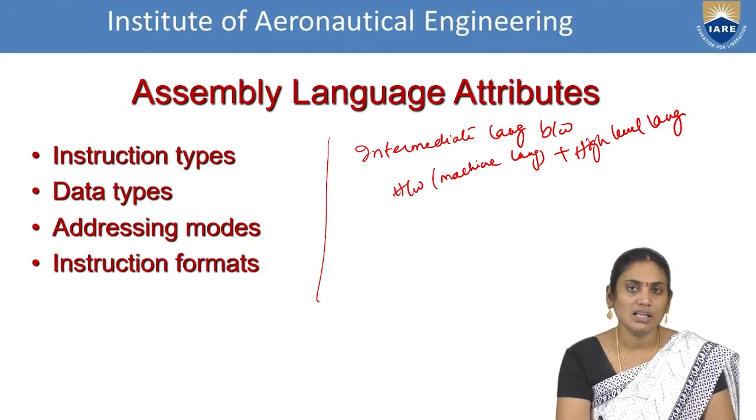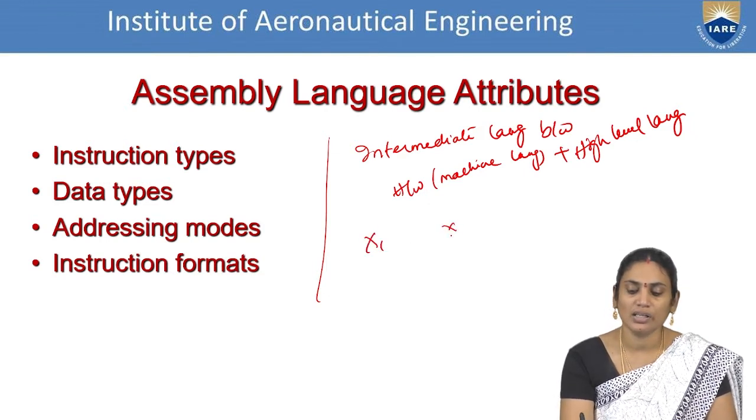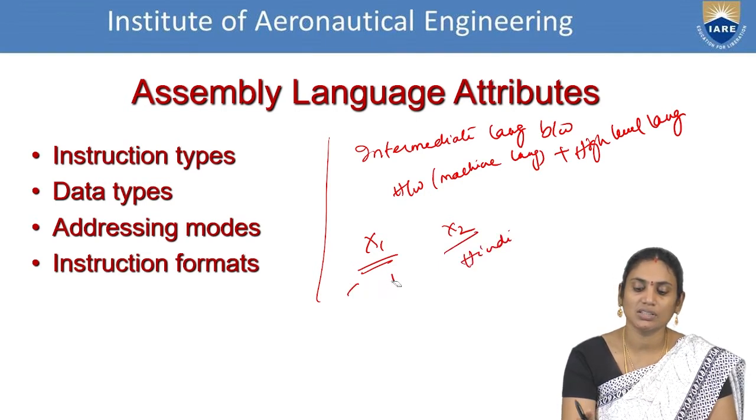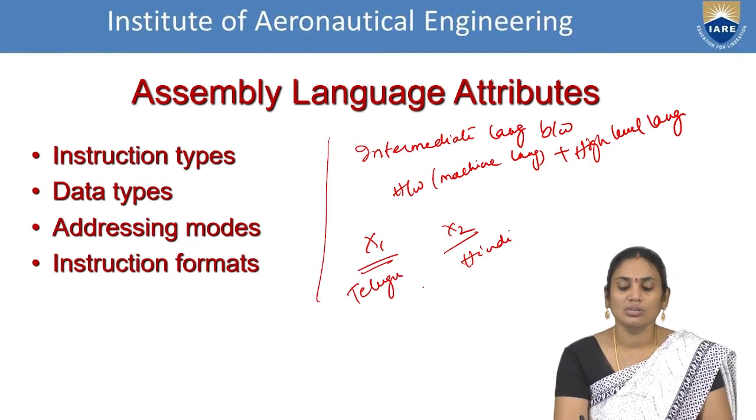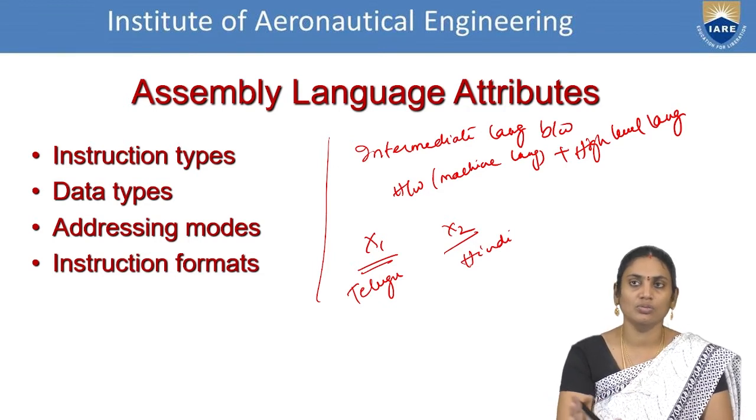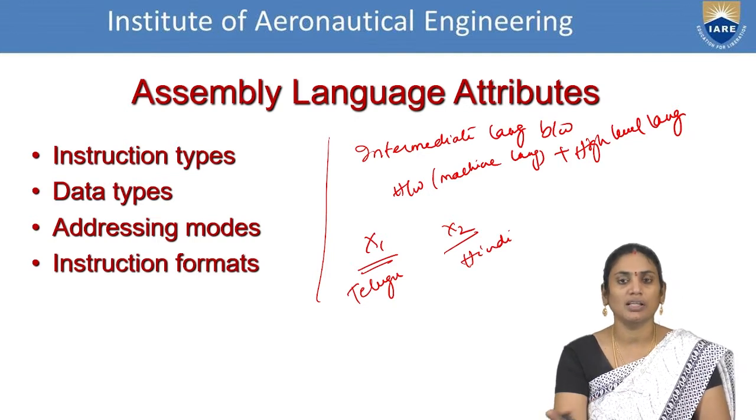Now, for example, there are two persons, X1 and X2. One person is speaking in Telugu, and the other person is speaking in Hindi. These two persons do not know any language except their own. X1 is only familiar with Telugu and X2 is only familiar with Hindi.